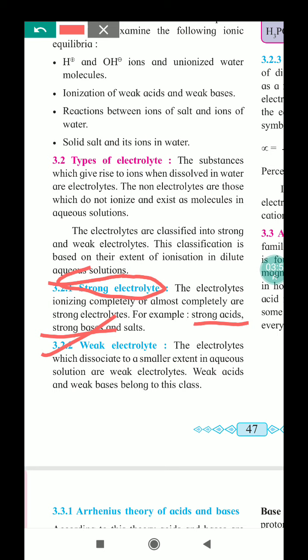All other acids, organic and inorganic, are weak acids. NaOH and KOH are strong bases, and other bases like calcium hydroxide, copper hydroxide and ammonium hydroxide are weak bases. Weak acids and weak bases are called weak electrolytes.